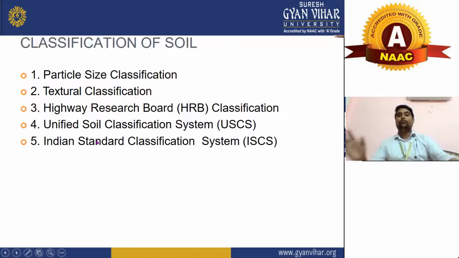Now we will see the classification of soil, and in how many parts it has been classified. First, it is based on particle size classification. Second, textural classification, which is based on texture. Third is the Highway Research Board, which we also call HRB classification. Fourth is the Unified Soil Classification System, which we call USCS. And the last one is the Indian Standard Classification System, called ISCS.